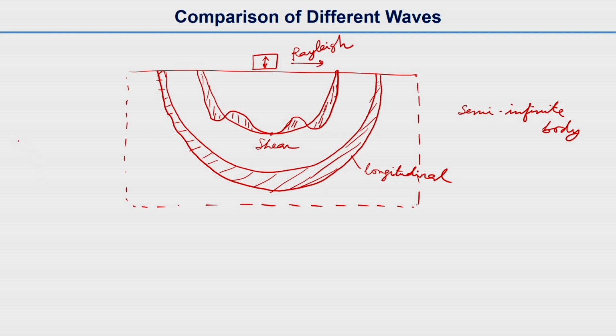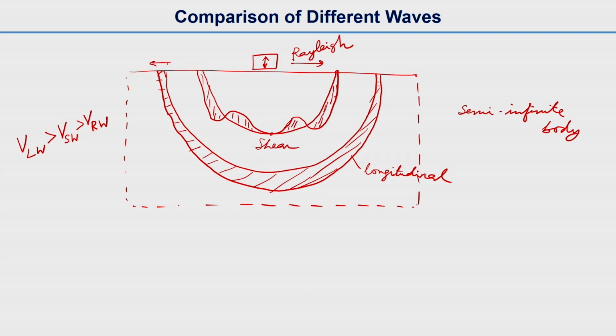It is important to mention that the velocity of the longitudinal wave is the highest, the fastest, then comes the shear wave, and then the surface wave, or Rayleigh wave, is the slowest one here.